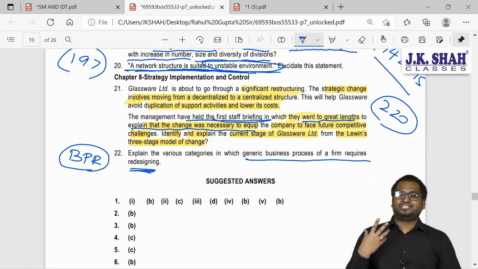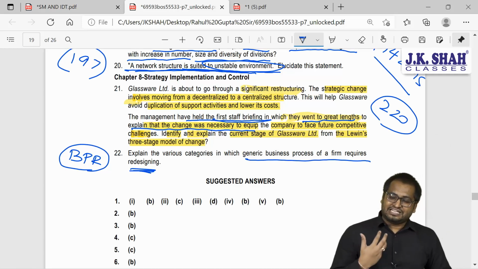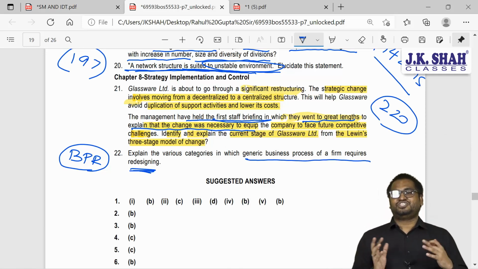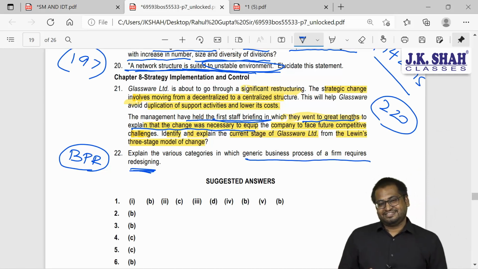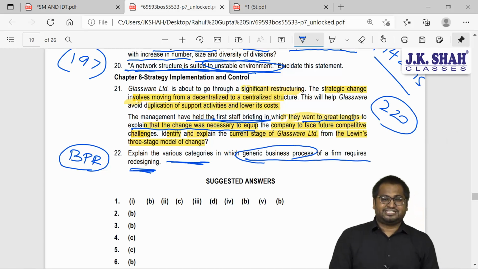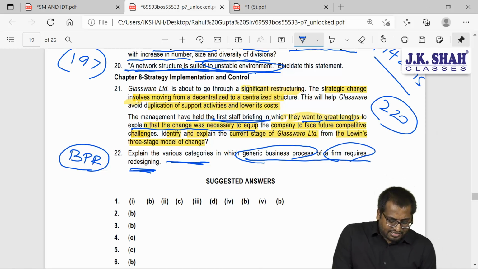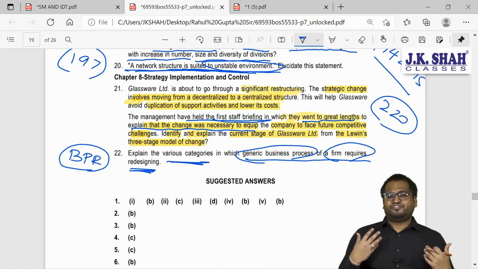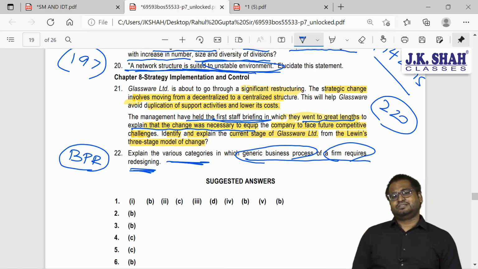So if you remember, guys, BPR, one example which I time and again give you is our institute itself. They have changed the entire process of registration, exam form filling, right? So this is BPR. So explain the various categories in which generic business processes, meaning general business processes, can be changed, can be redesigned. As business organizations, what are the functions in which you would like to bring about changes?